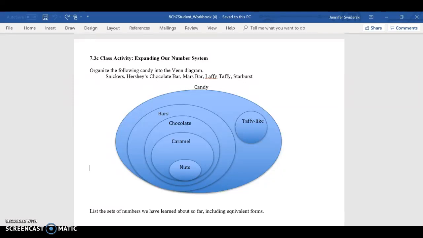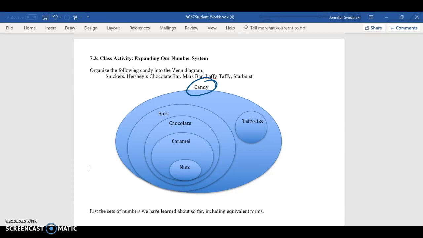All right, guys, on page 56 of your notes, we're going to talk candy because who doesn't love candy? They want us to organize the following candy into this Venn diagram. They want us to order the Snickers, the Hershey's chocolate bar, Mars bar, Laffy Taffy, and Starburst. So overall, we can agree that all of these are different types of candy, right?